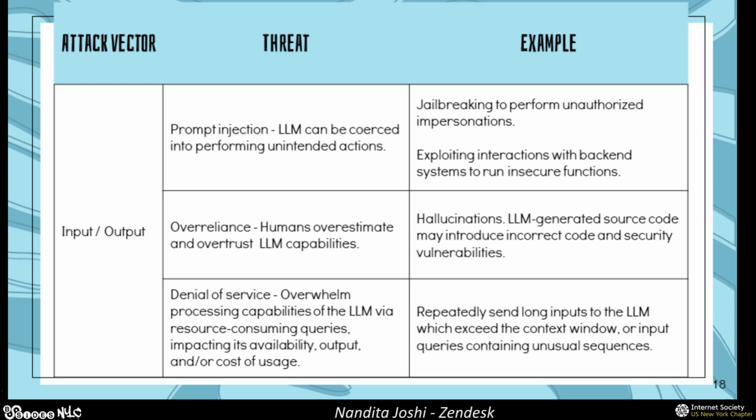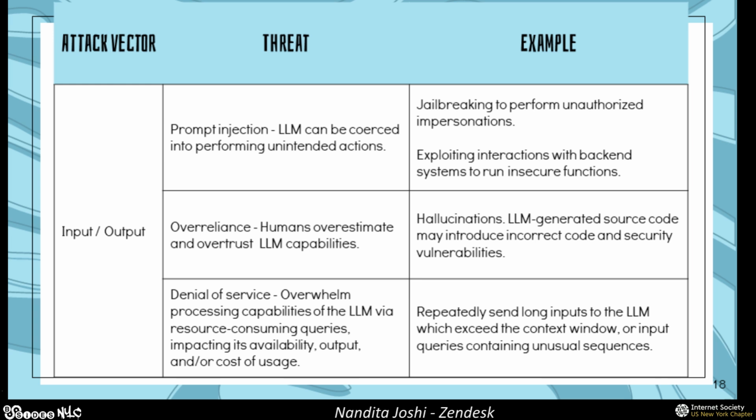There are two ways that you could go about doing this: direct prompt injections and indirect prompt injections. Direct prompt injections can be something as simple as me supplying inputs through my prompts and overriding the system prompts that my GenAI implementation is supposed to be working on. With indirect prompt injection, you're really trying to target vulnerabilities in the way your LLM integrates or communicates with other backend services, and think of how you can manipulate that.